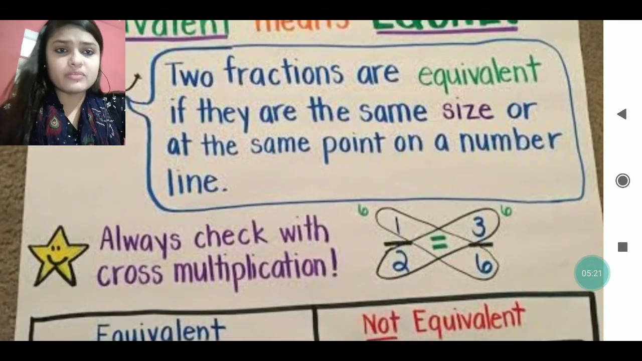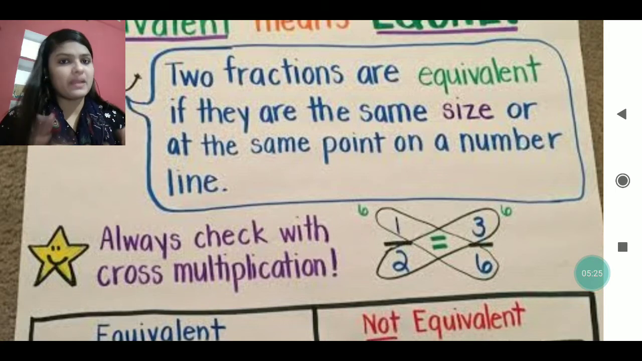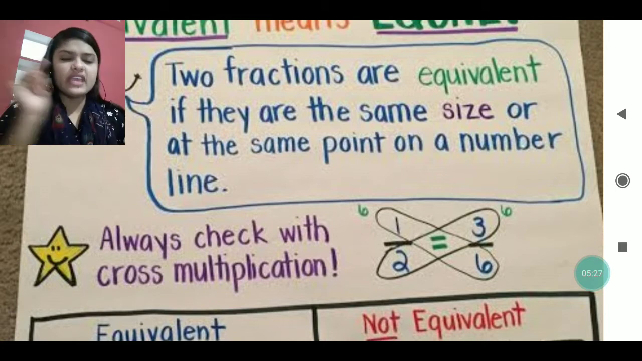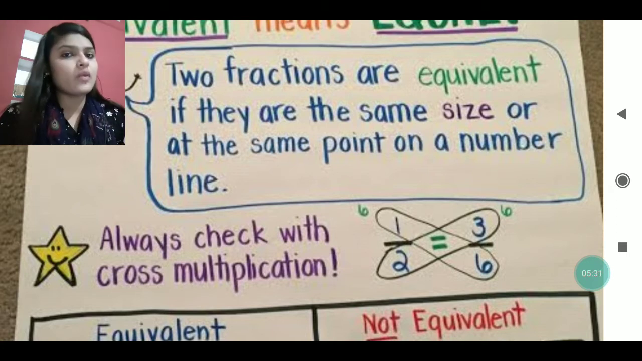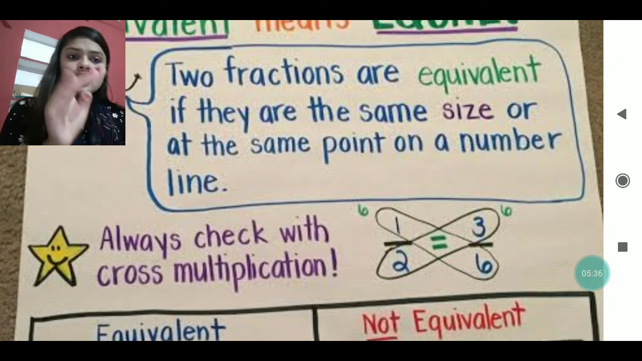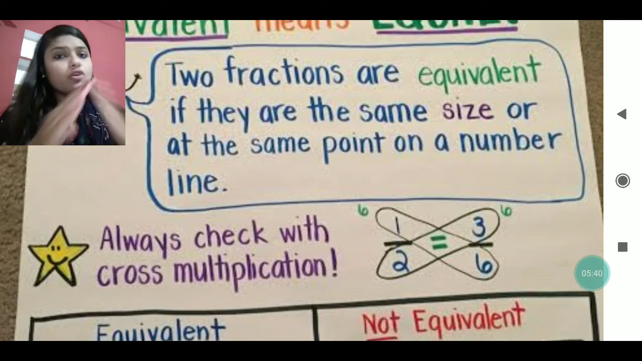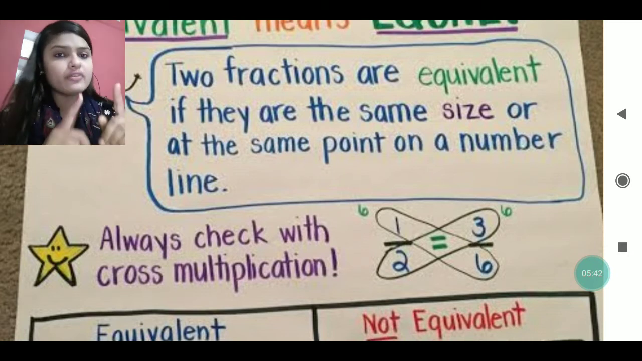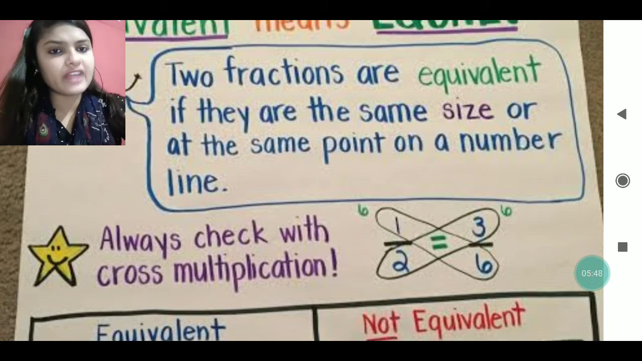Always check by cross multiplying. We can check whether the numbers are equivalent fractions or not by cross multiplying. Like 1 by 2 equals 3 by 6, it is written. Is this equivalent or not? We can multiply 1 into 6 and 2 into 3. That is cross multiplication. You have to cross the numbers and then multiply. 1 into 6 is 6 and 2 into 3 is 6. Same number. So it is an equivalent fraction.